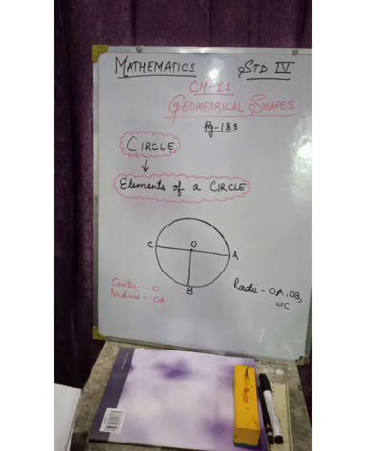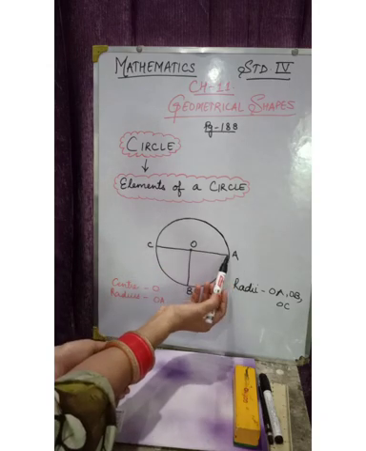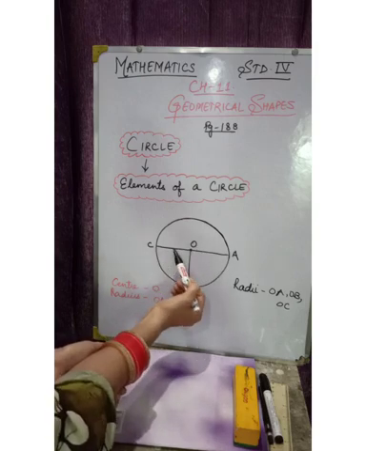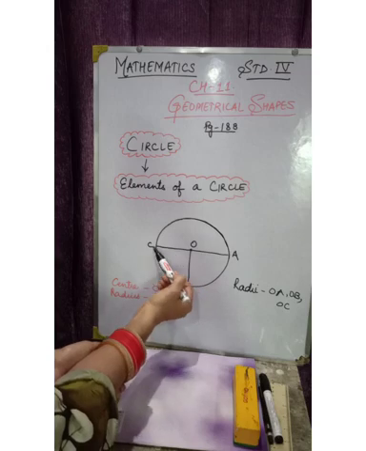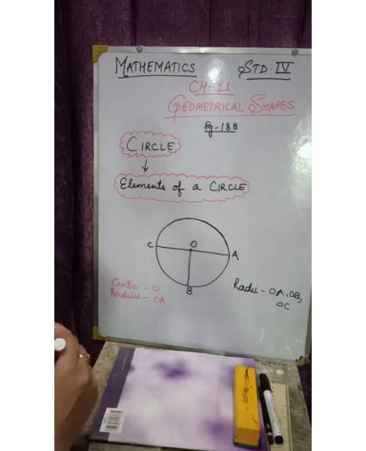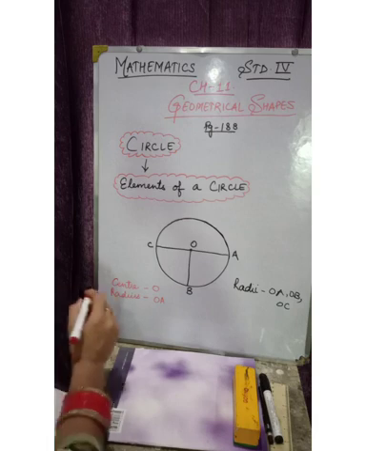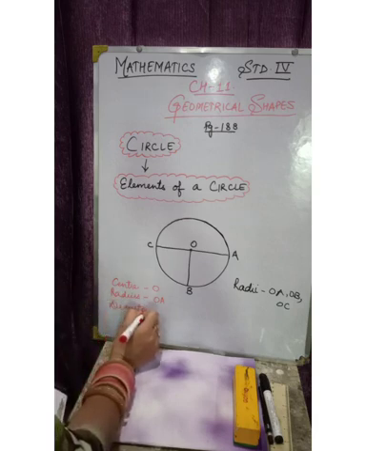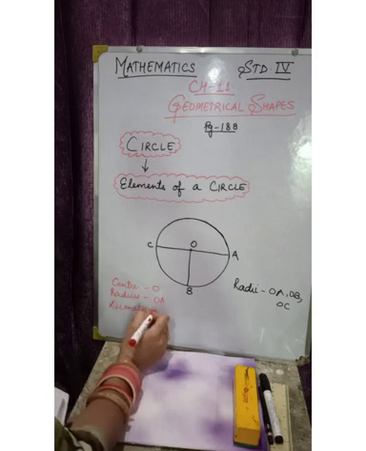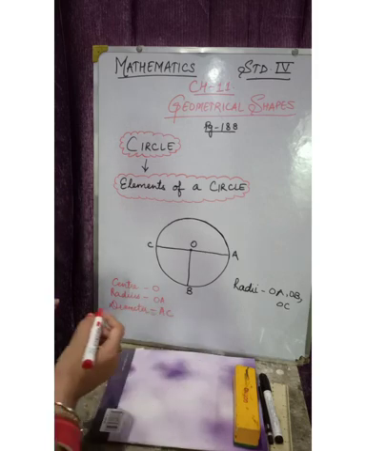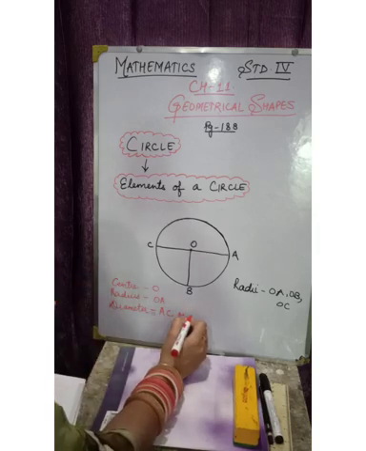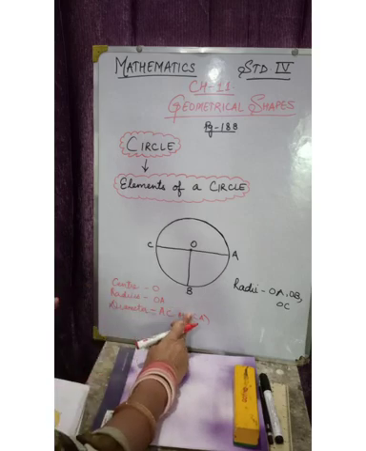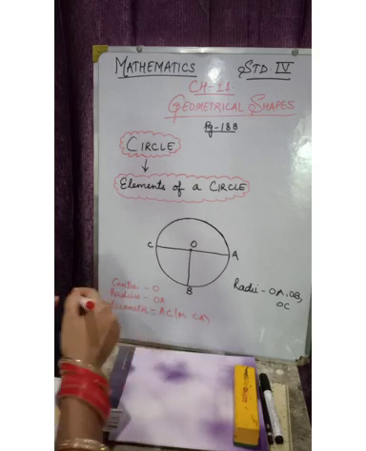Understand? Now if we talk about this line segment AC, A and C, this is a complete full line segment. What is this called? This is called the diameter. What is this? Diameter. So what is the name of the diameter? AC, or you can write CA. Both can be written. Okay?